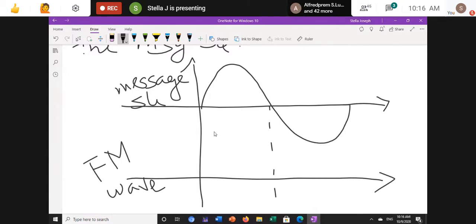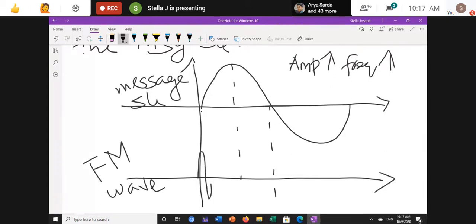So now the high frequency we have to draw. When the amplitude increases, frequency also increases. Up to where is the amplitude increasing? It is increasing up to here, and then there, so we have to draw the waveform like this. Frequency is getting increased over here.